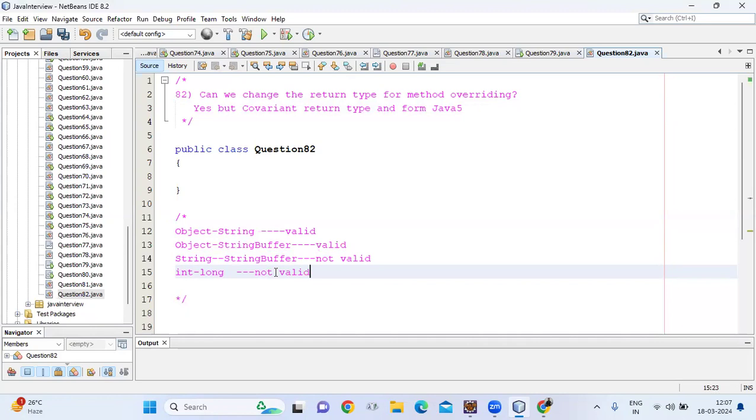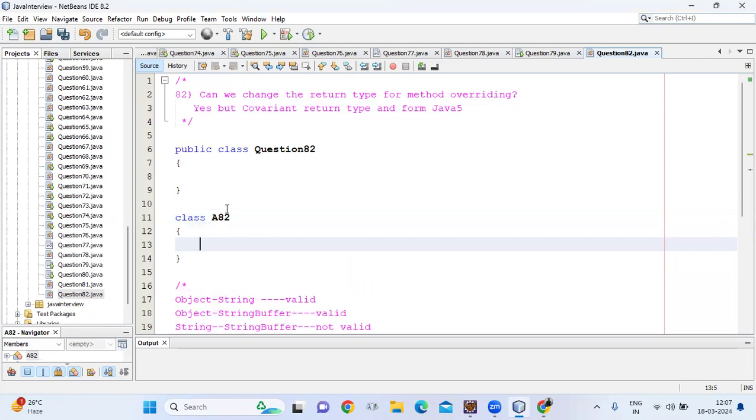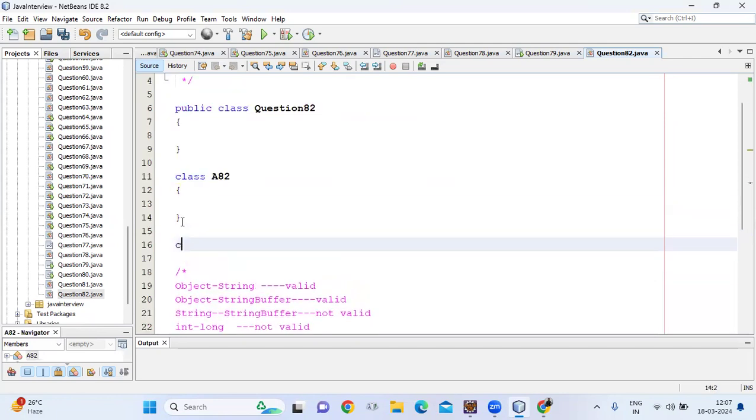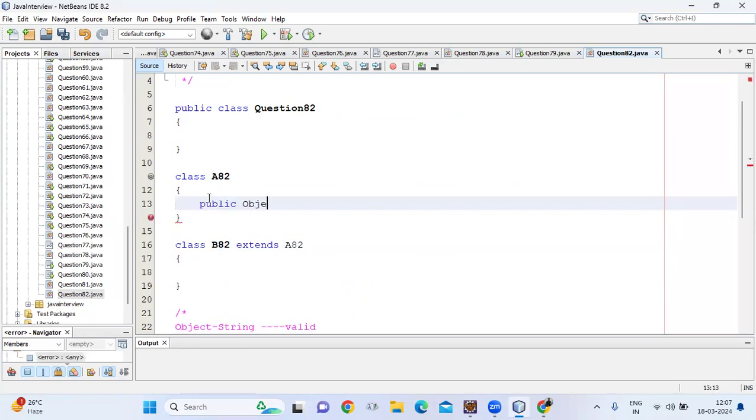Let's discuss one example. We write a class A82, and then a class B82 which extends A82. The A82 class contains one method whose return type is Object.